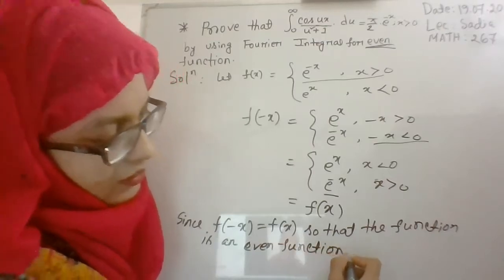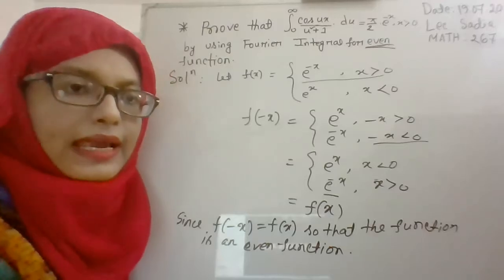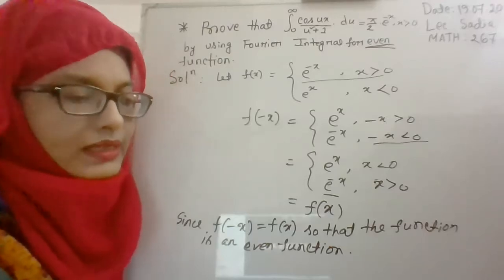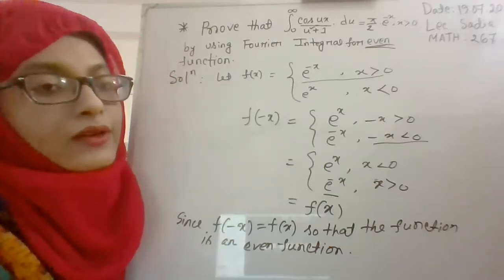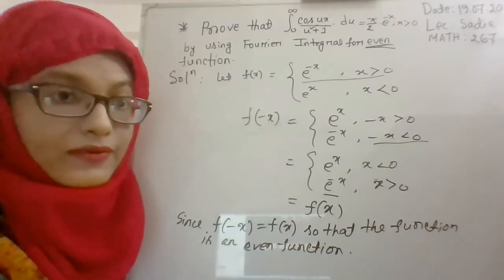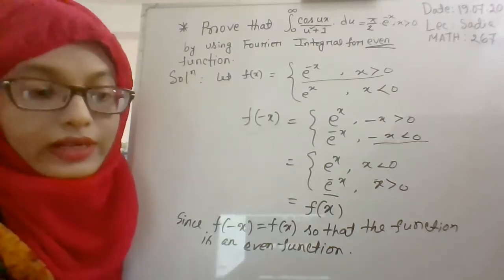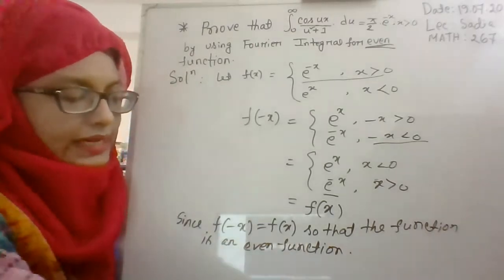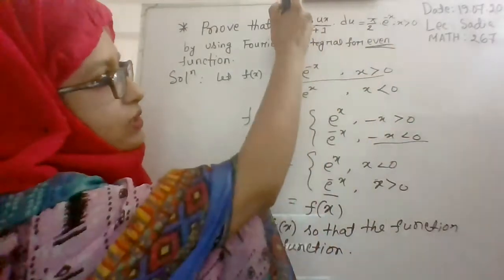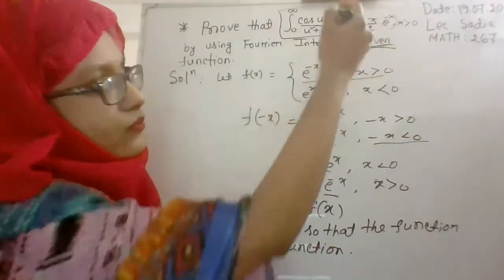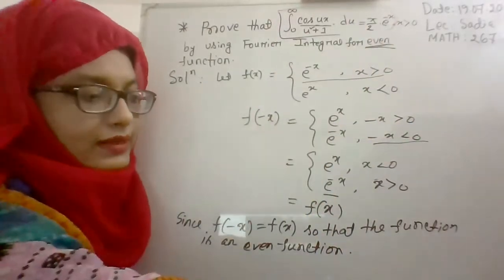Now we have proved that the function we considered is an even function. Now you can apply the Fourier integral for this even function to prove our required result. To prove this, we have to use the Fourier integral for an even function.